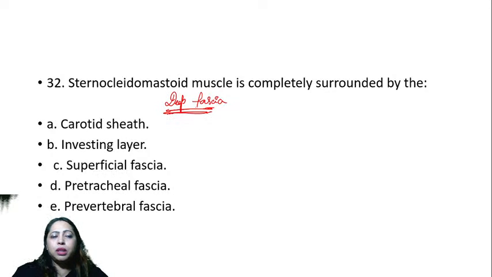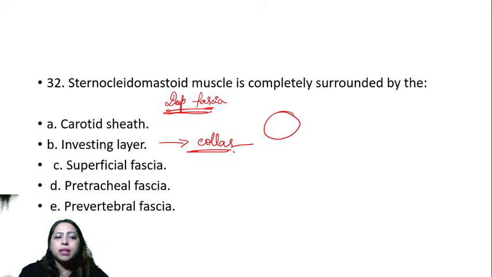Which are those? Here we have sternocleidomastoid, which is covered, and trapezius, which is covered. Since sternocleidomastoid is given, it is covered by a collar-like fascia which goes round the neck. It keeps all the muscles inside.